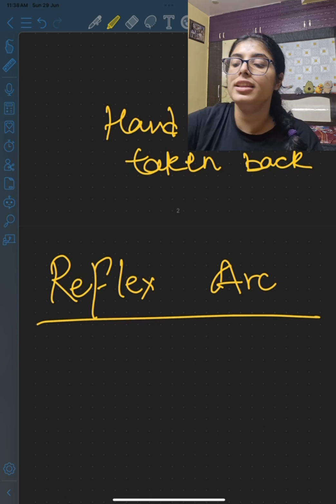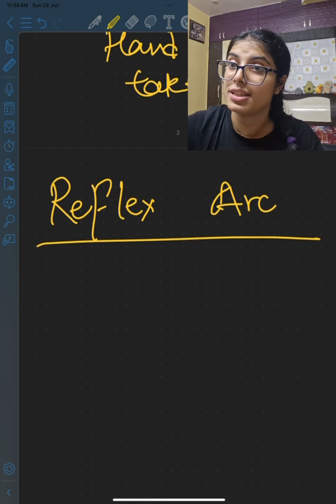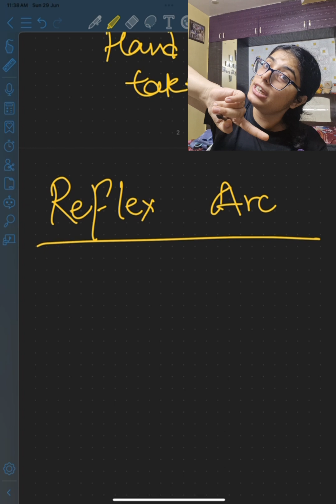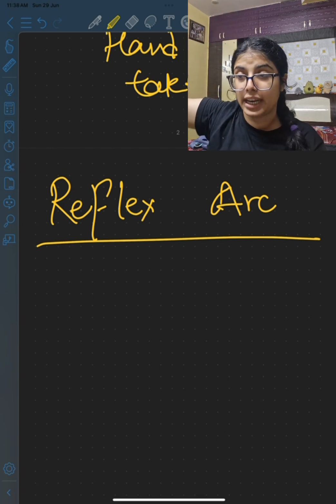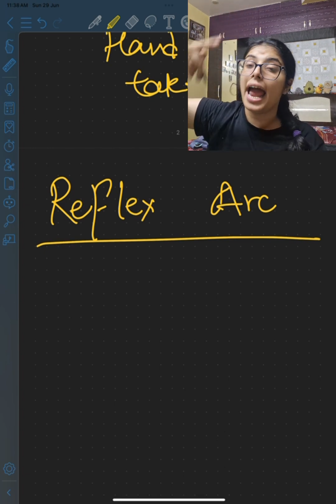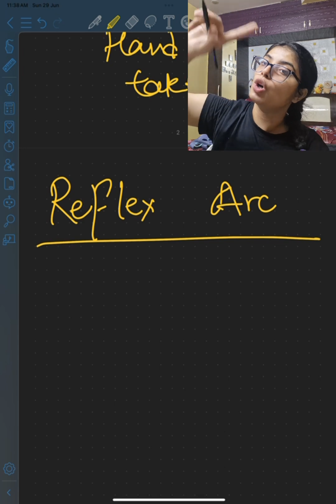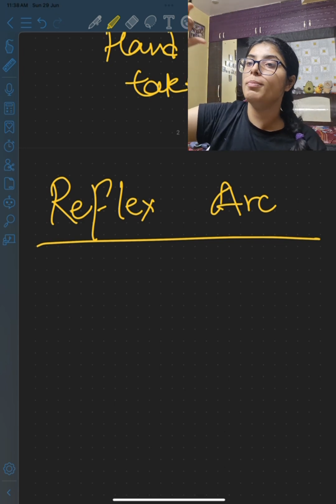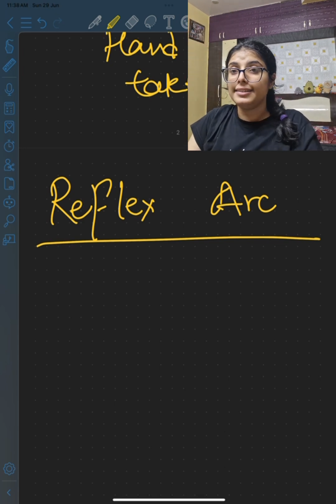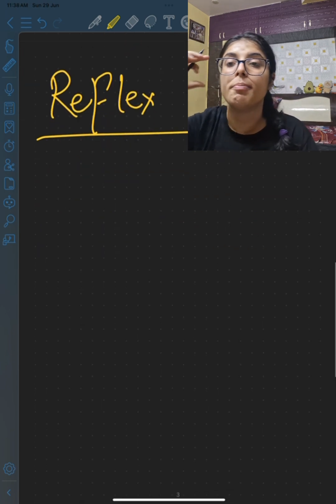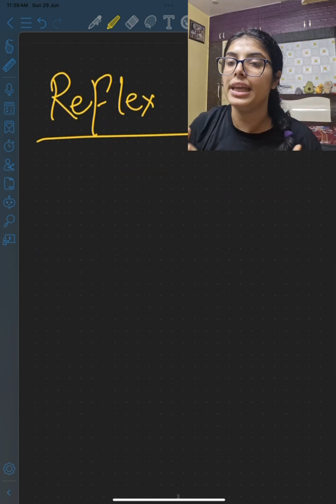Now, for example, had this not been a reflex action case, then the sensory neurons would have taken the information to the brain, then the brain would have processed it, and then again motor neurons would have taken the information from the brain to the effector organ. That is how the body works. So just remember the series of events very clearly.